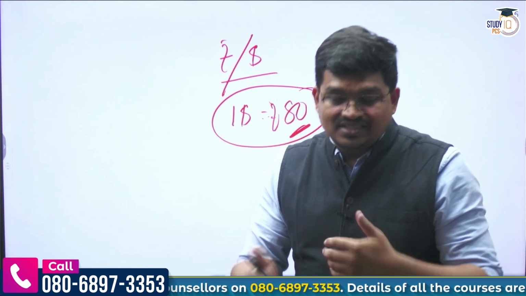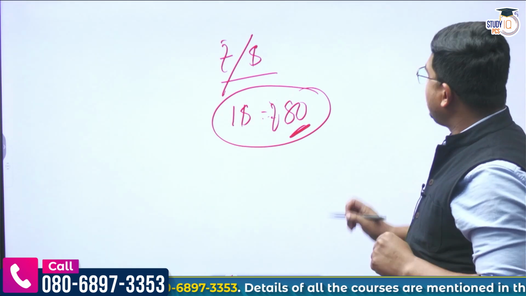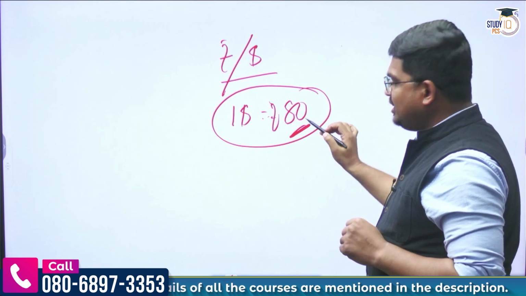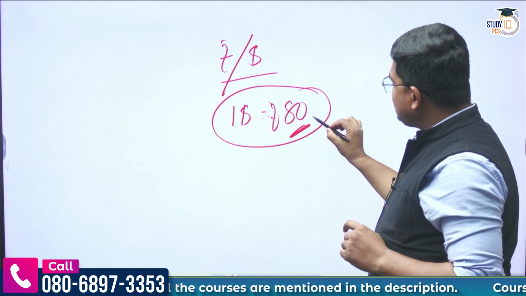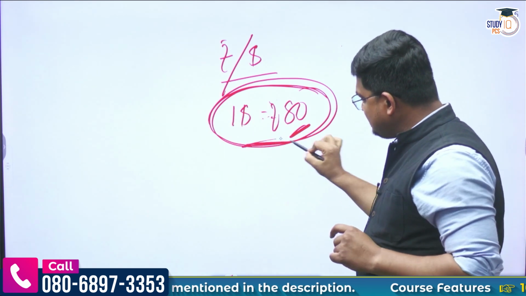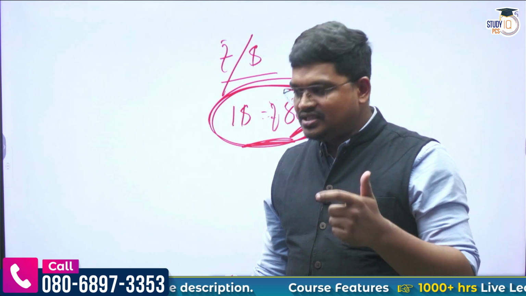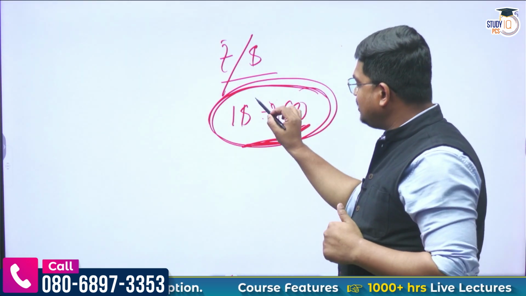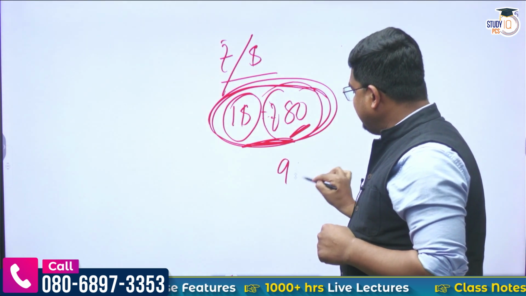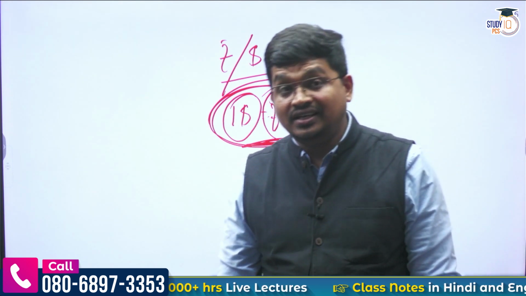You are predicting something. So an investor expects that in near future this exchange rate will increase. Exchange rate will increase means they predict that the $1 which is 80 rupees at present could be 90 in near future.